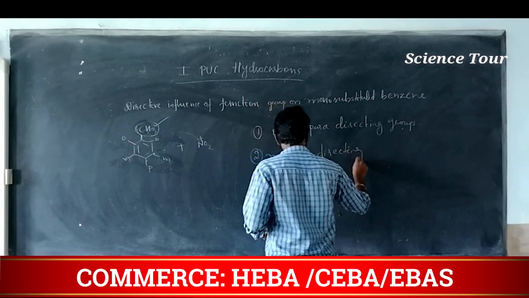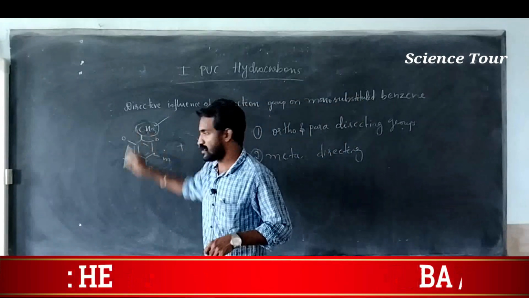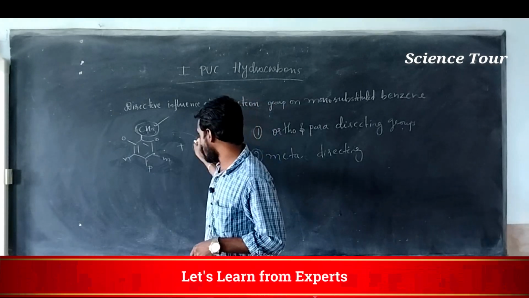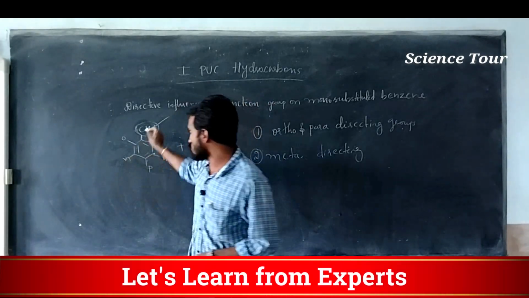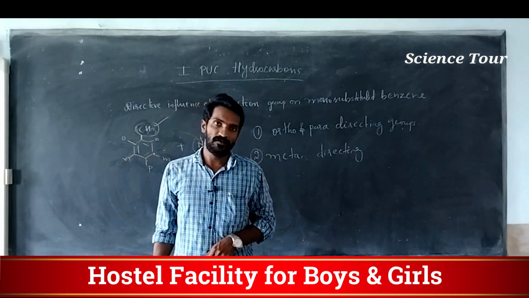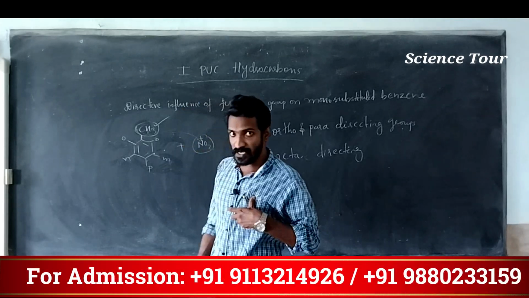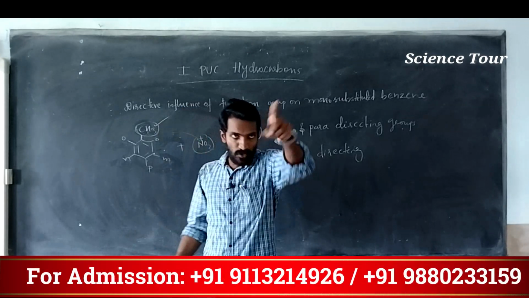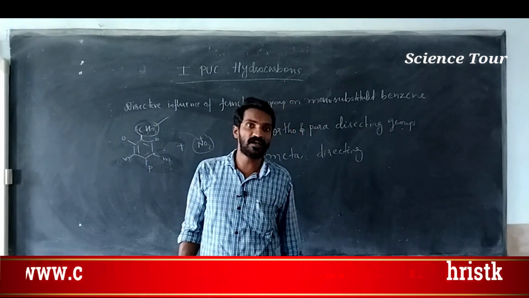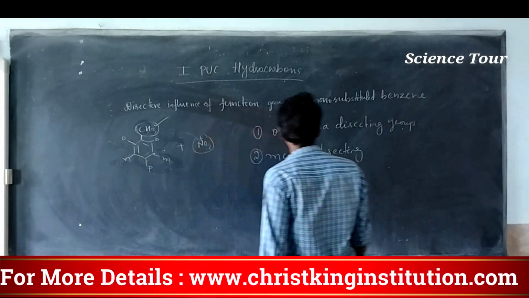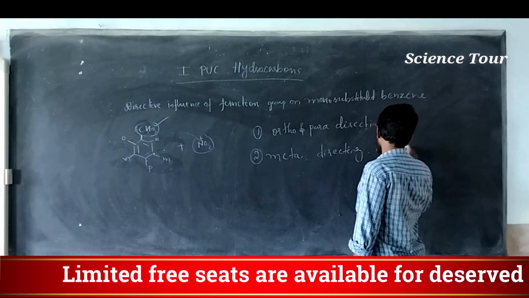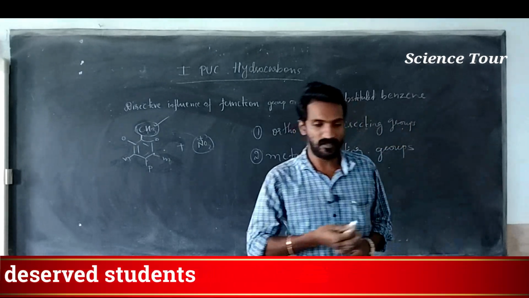The incoming group should go only to the meta position. See, one group is present here, that group is a meta directing group, meaning when the incoming substituent wants to attack this particular benzene, this group says you go to the meta position. Which one is the meta position? This one. Or an ortho and para directing group means this group says you go to the ortho and para position, not to the meta. Understood? So two types of groups: ortho and para directing groups, and meta directing groups. Note down, my dear students.